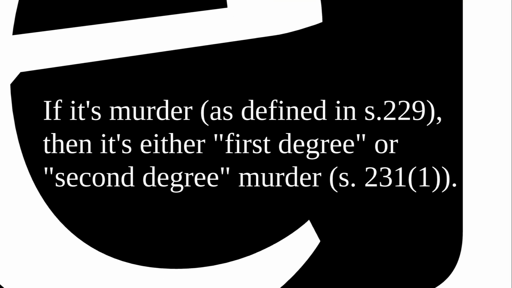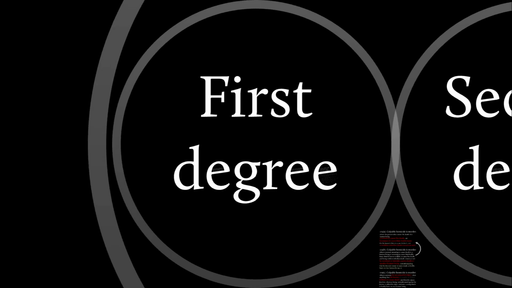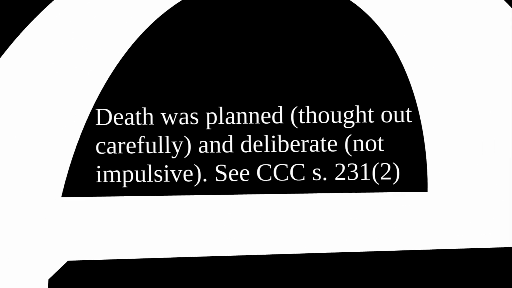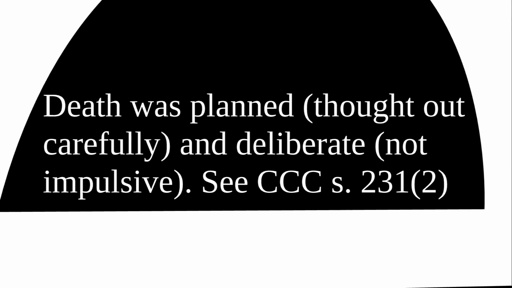Now, murder is either first-degree murder or second-degree murder. So what's the difference? First-degree murder, in the basic, most fundamental meaning of it, is that if you murdered someone and you planned it, you thought it out carefully, and it was deliberate, not something that you impulsively did. So if it was planned and deliberate, it's considered first-degree murder.